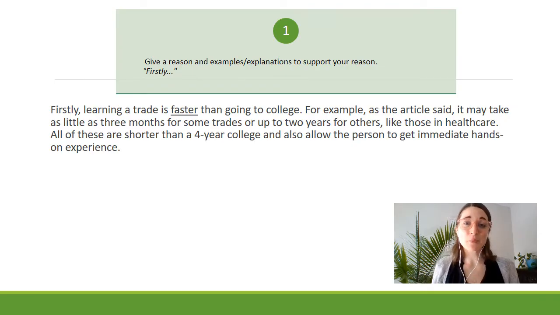Take a look at this example from the first body paragraph. Firstly, learning a trade is faster than going to college. For example, as the article said, it may take as little as 3 months for some trades or up to 2 years for others, like those in healthcare. All of these are shorter than a 4-year college and also allow the person to get immediate hands-on experience. So my first reason is that it is faster, and then I gave supporting evidence to show why it's faster.